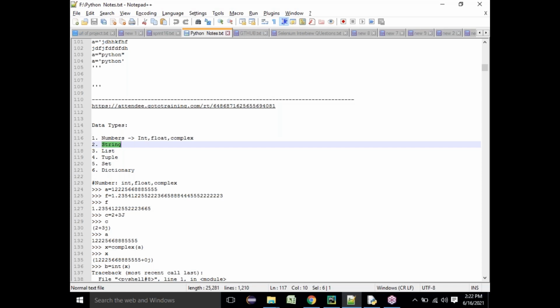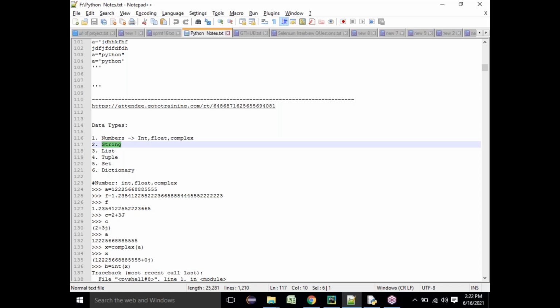See, in different languages we have different data types. It's not like every language has the same data type. You may have the same, or you may have something different. We have something called the array data type in Java, but in Python we have a different name for it. It is equivalent, but it is a different thing. We say list data type, which is equivalent to your array data type. So it is not the same data type that you see in other languages.